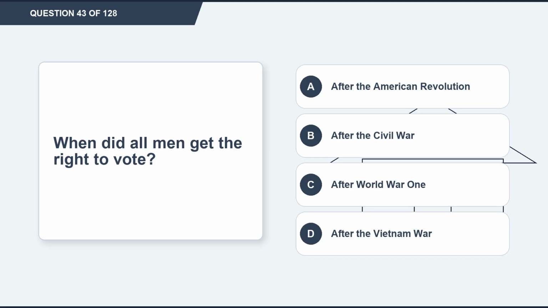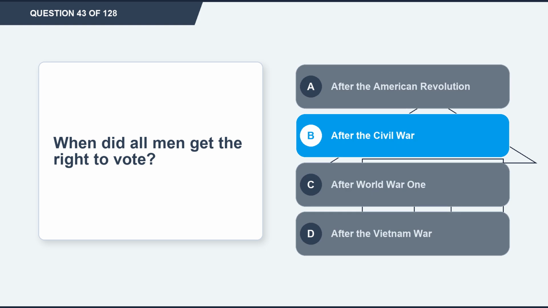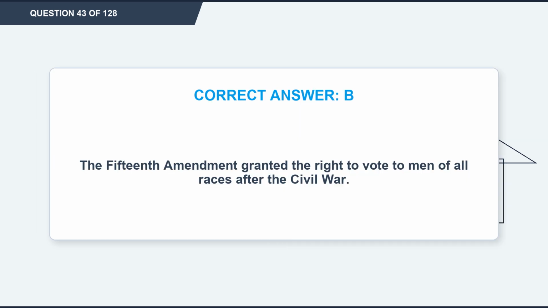Question 43. When did all men get the right to vote? Option A, after the American Revolution. Option B, after the Civil War. Option C, after World War I. Option D, after the Vietnam War. The correct answer is option B, after the Civil War. Explanation: the 15th Amendment granted the right to vote to men of all races after the Civil War.